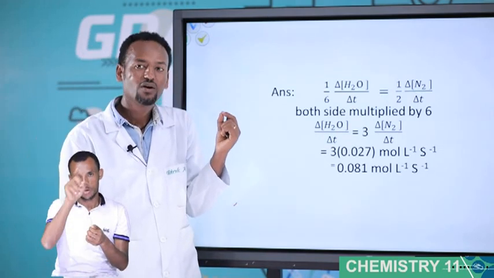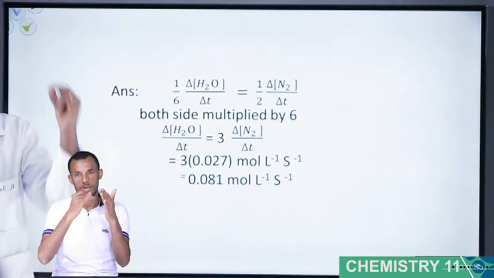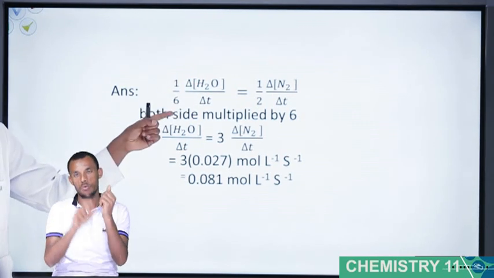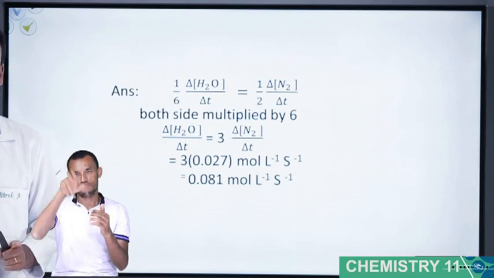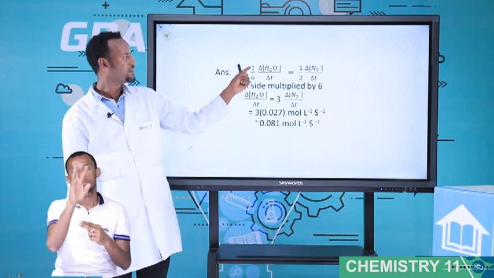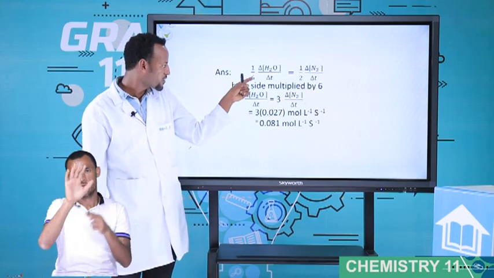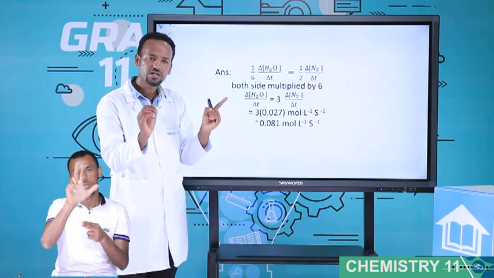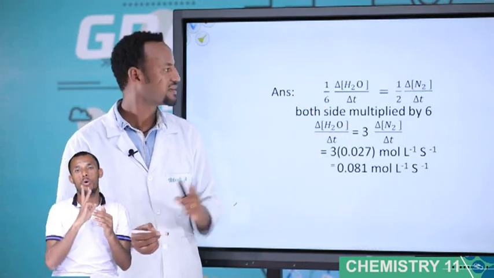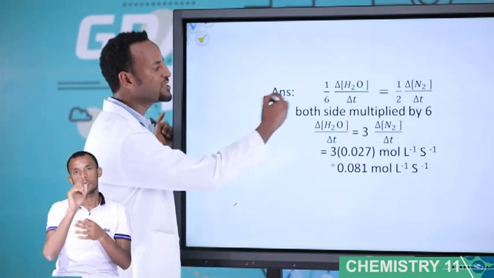The question is, what is the rate of H2O formed? What is the rate of water formed? In this case, what is the coefficient here? 1 over 6. This 1 over 6 must be cancelled by multiplying by 6. If this one is 1 over 4, multiply by 4. If this one is 1 over 5, multiply by 5. If this one is 1 over 3, multiply by 3. Because the question is, what is the rate at which H2O is formed? This one is multiplied by 6 because of 1 over 6. Multiplied by 6, the coefficient is 1. Both sides are multiplied by 6.